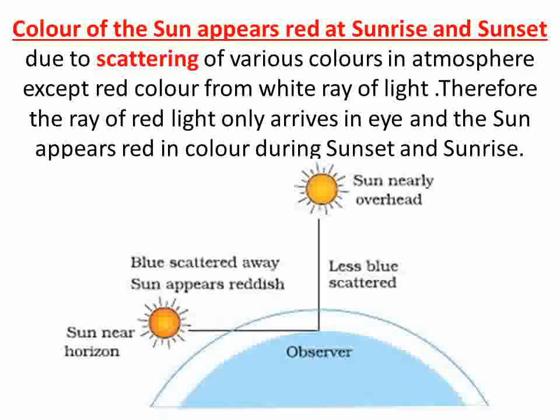The color of the sun appears red at sunrise and sunset. Due to scattering of various colors, we know that violet and blue colors are scattered more, and red color is scattered least in the atmosphere. The ray of red light only arrives in the eye, and the sun appears red during sunset and sunrise. The remaining other colors scatter in the sky and the sky appears blue.